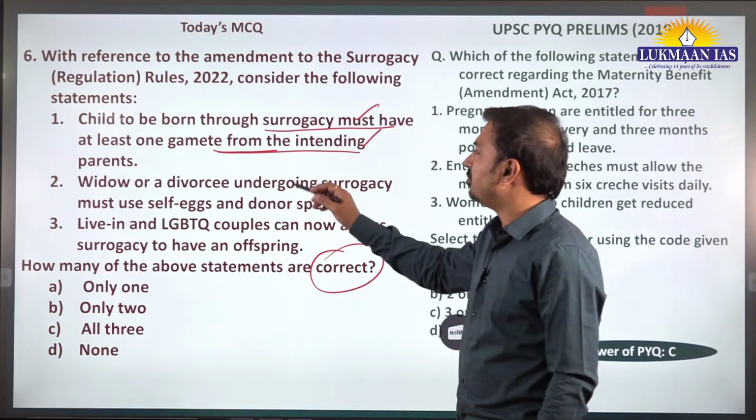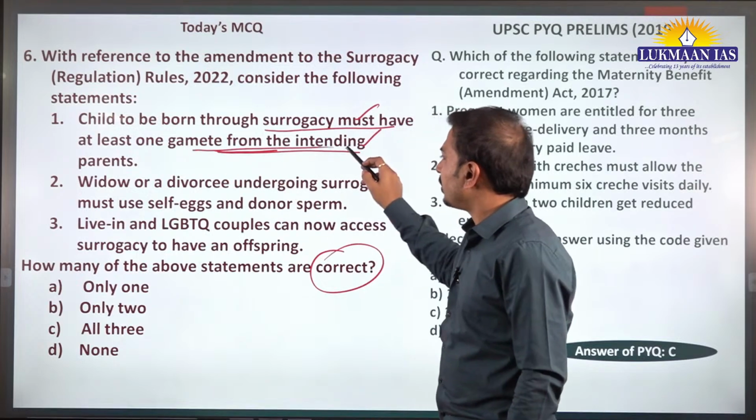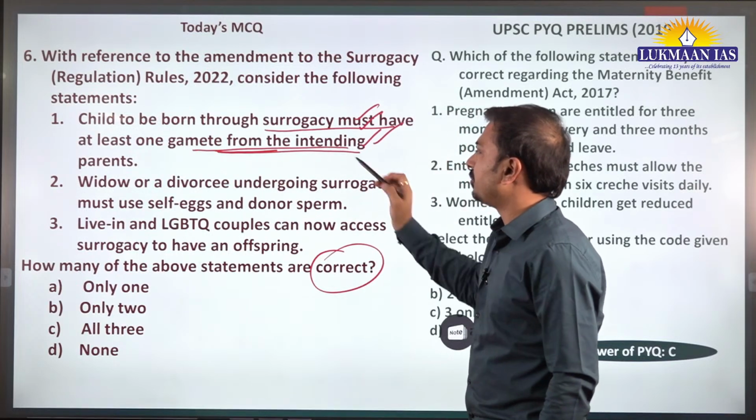That's why the amendment is done. So at least one gamete from the intending parent is there, either male or female.